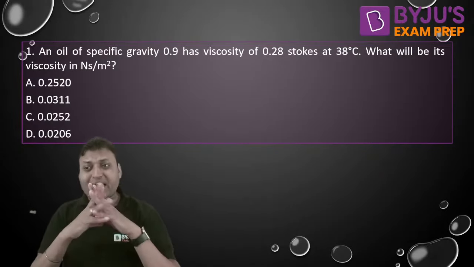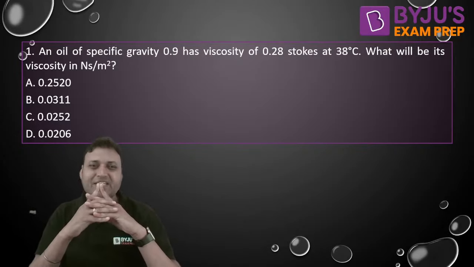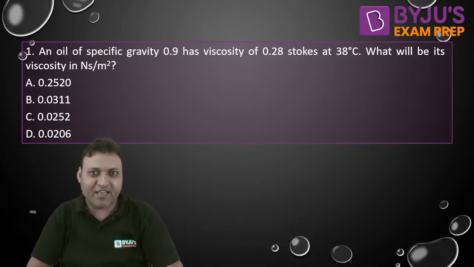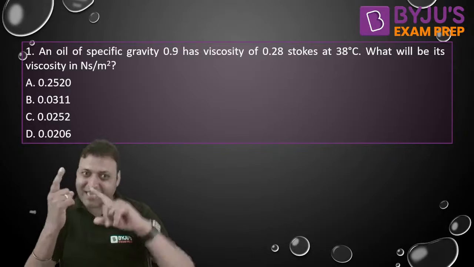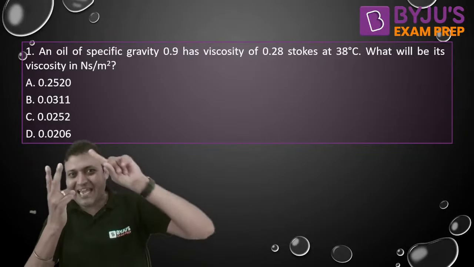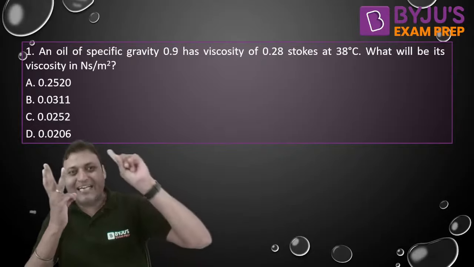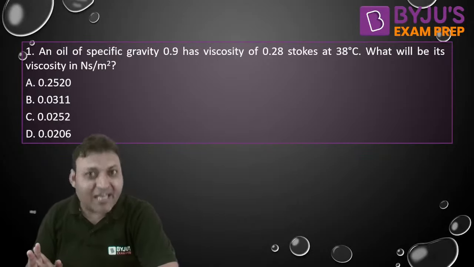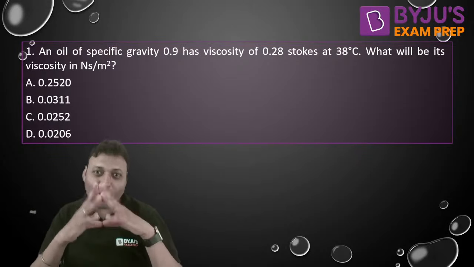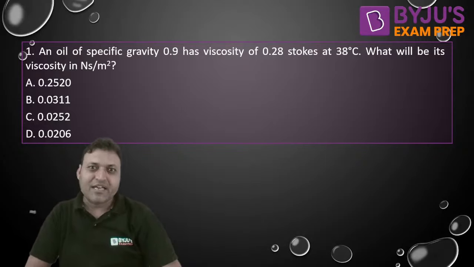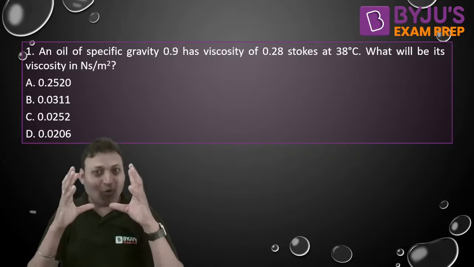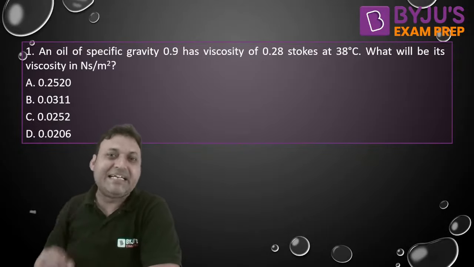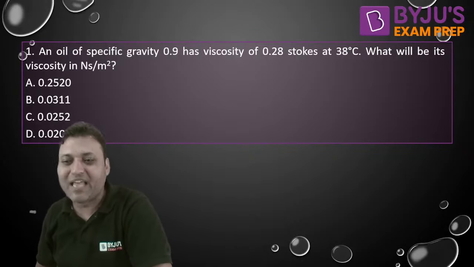Now, one important thing. If you were part of my last session, I told you that density does not always mean the mass density. The word density can be mass density, rho, it can be weight density, gamma, or it can be relative density, that is S, depending on the unit. Similarly, viscosity does not always mean dynamic viscosity. It can be kinematic viscosity also. It is all decided by the unit of that parameter.